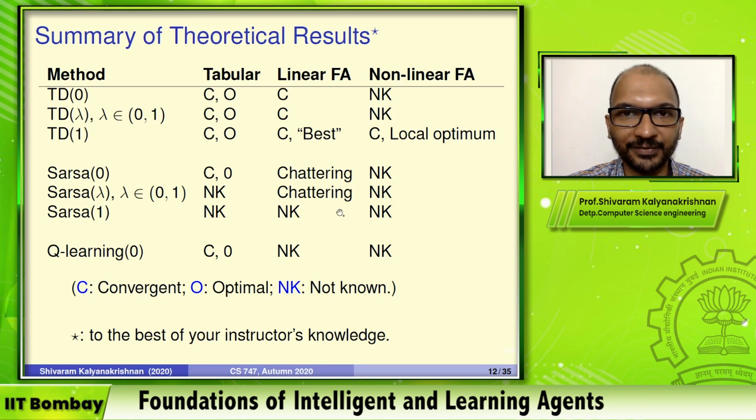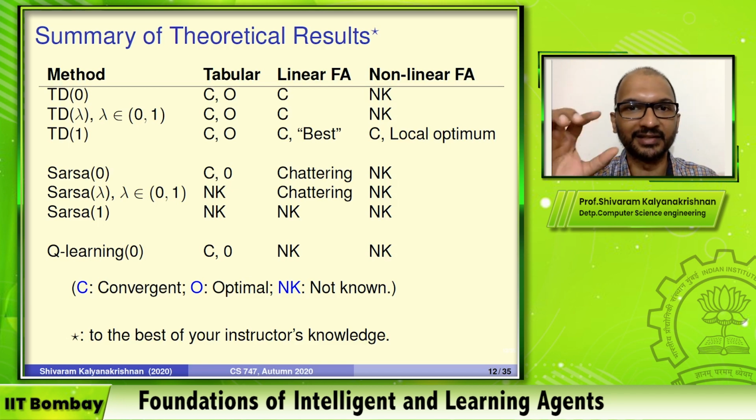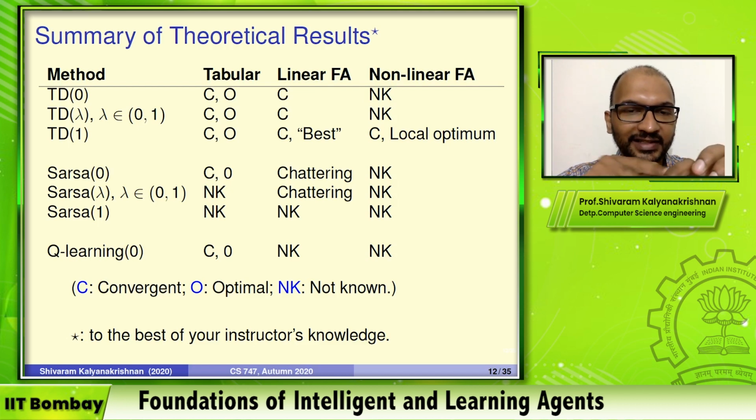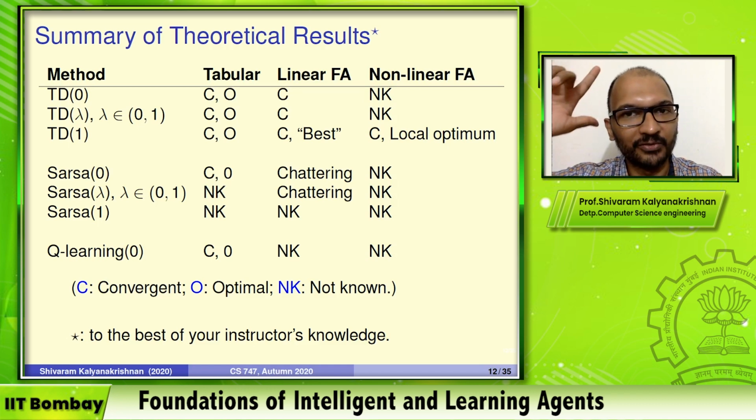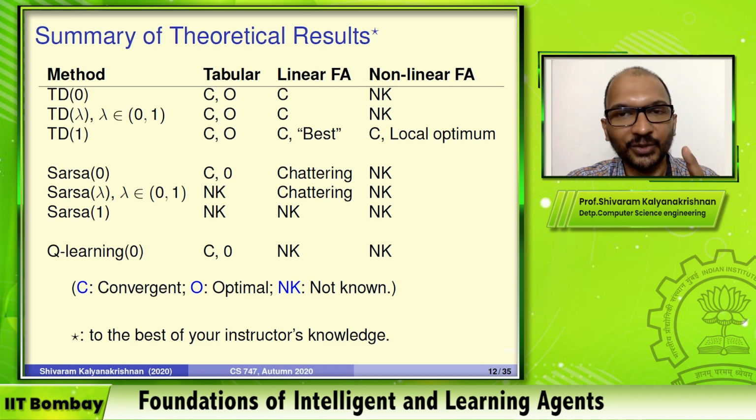It gets a little bit more interesting when you look at control. When you look at Sarsa, it's been demonstrated that Sarsa with linear function approximation can exhibit what is called chattering. Chattering is a technical term that means you neither converge nor diverge. What will happen is you'll get to within, let us say, an epsilon region of some point, and you will stay inside of that epsilon region. You will not go out of it, in the sense your weights will not go off to infinity, but nor is this true for all epsilon.